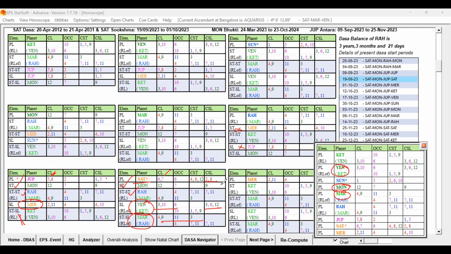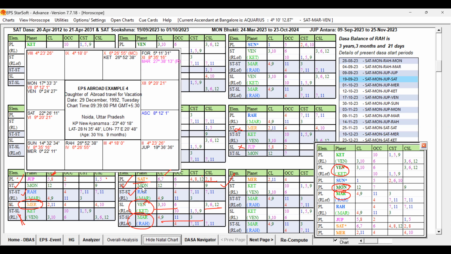Star lord is also a good key planet, sublord is also a good key planet, and the star lord of the sublord is also a good key planet. So that way it is good. And Saturn has these planets in its rulership. You can see in the supports, in Saturn's sign only, Venus and Moon are placed. It means Venus and Moon are conjoined. They are all forming ruler links, forming a good bondage.